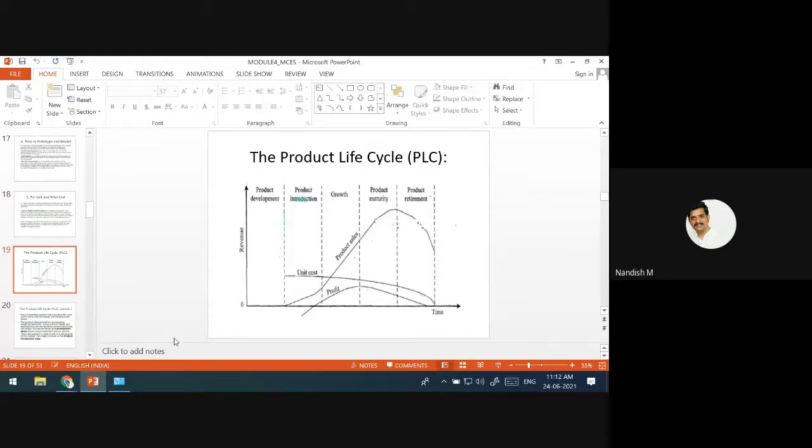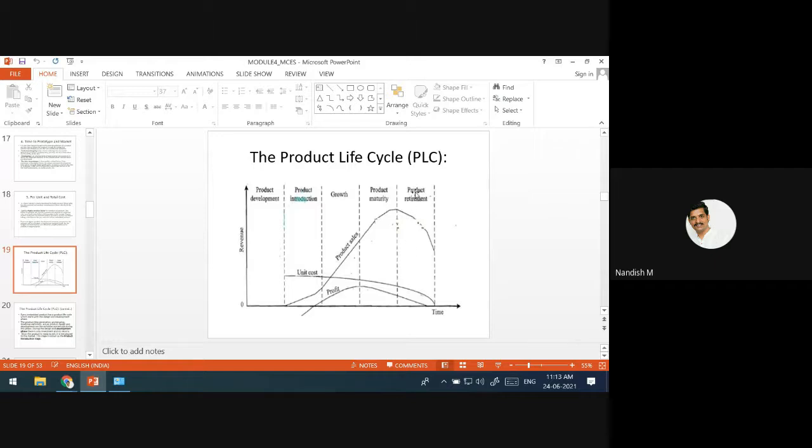This is the product life cycle. Here there is no profit at all in the product development and product introduction; you are in the negative, means you have invested something, but over time, as the sales increase, your profit also increases. It all depends upon when you bring that product to the market, what is the cost of the product, how it is going to change, all those things will be taken care of. In that way you are going to get the profit.